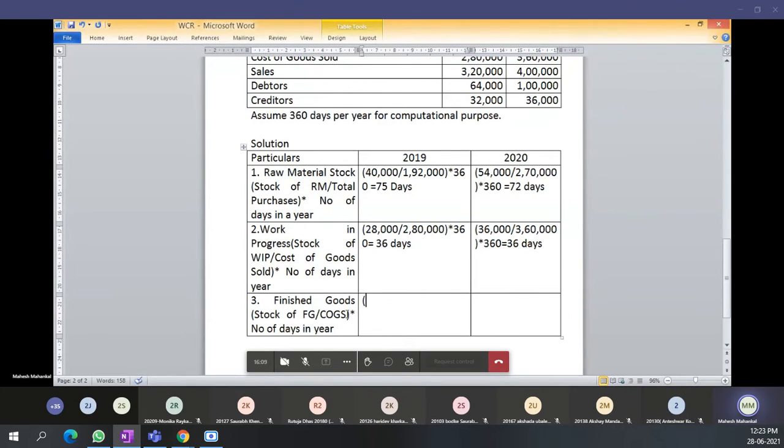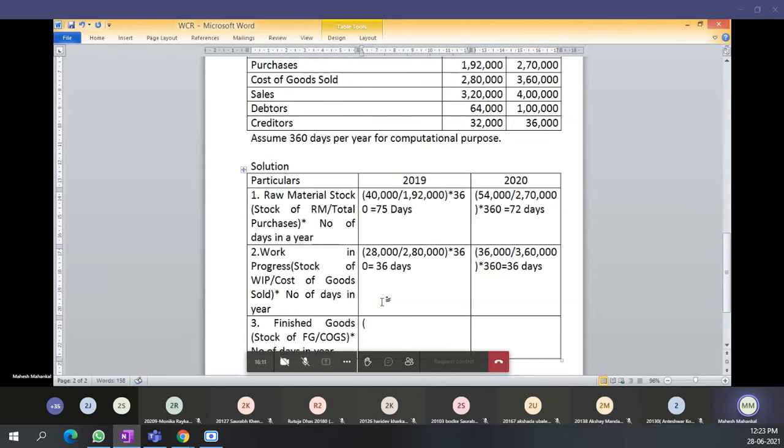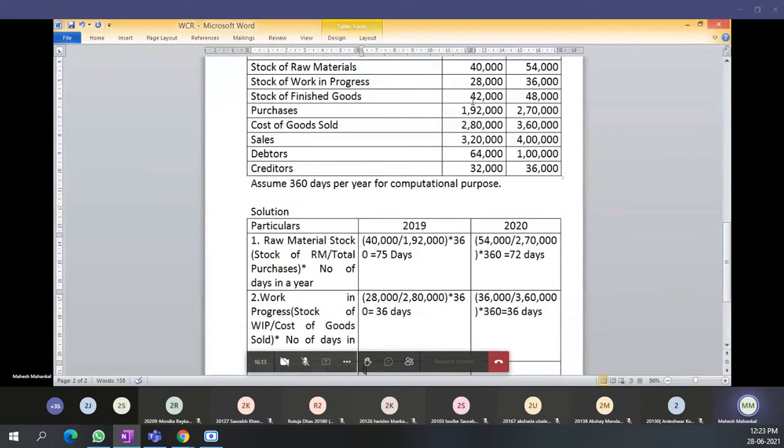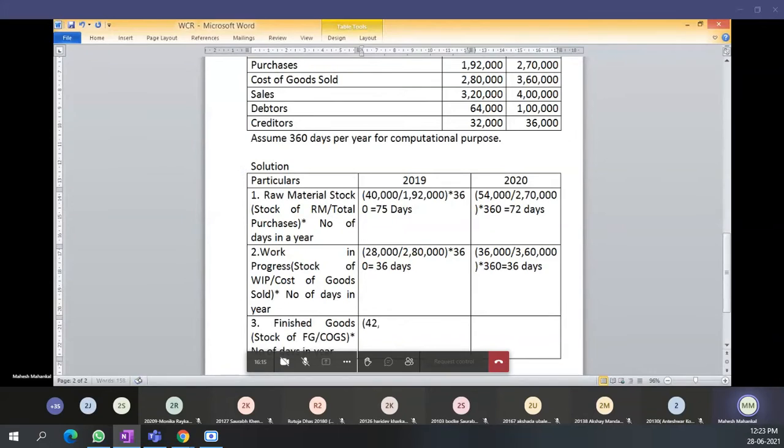Okay, in 2019, finished goods stock is 42,000 divided by cost of goods sold 2,80,000, bracket complete, multiplied by 360 is equal to how much comes? 54 days.